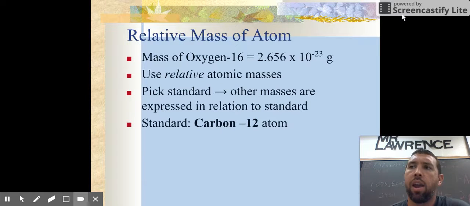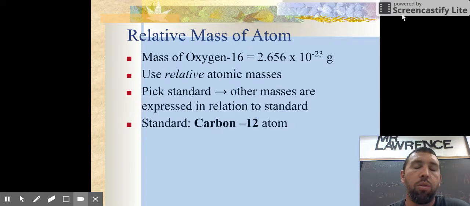I believe that I am the perfect human specimen. Now, again, I'm joking, but I weigh 200 pounds. So we're not going to operate off the concept of 200 pounds anymore, but we're going to say that everything in this world is going to be measured in Lawrences. So if I weigh 200 pounds, I am 1 Lawrence. Let's say you as a student weighed 100 pounds. We're not going to say you weigh 100 pounds anymore, but we're going to say you weigh half a Lawrence. Let's say there's something out there that weighs 400 pounds. We're not going to call that 400 pounds anymore, but we're going to call that 2 Lawrences.